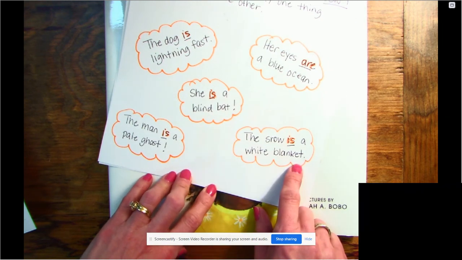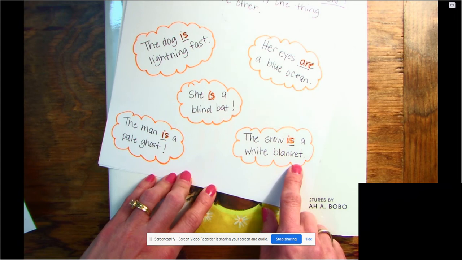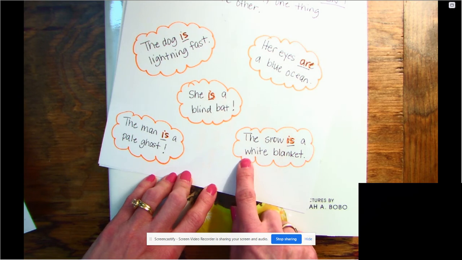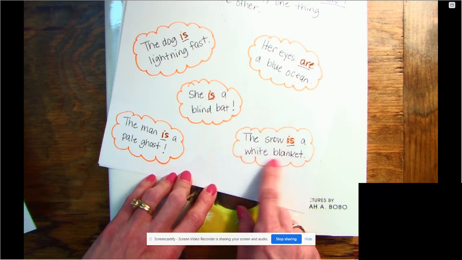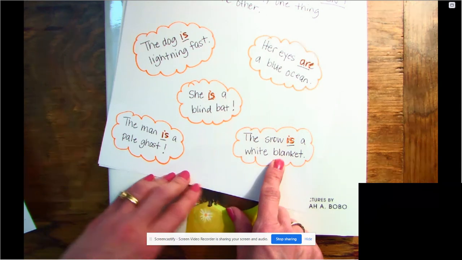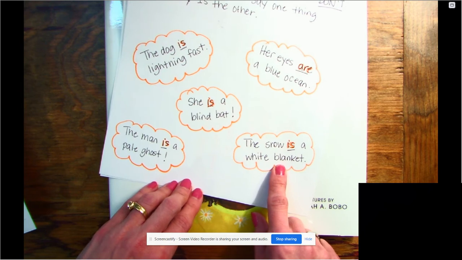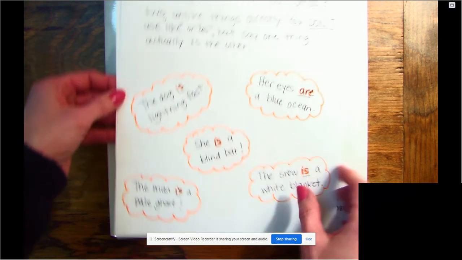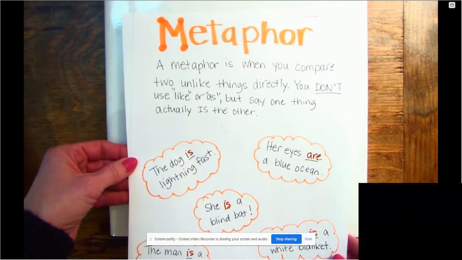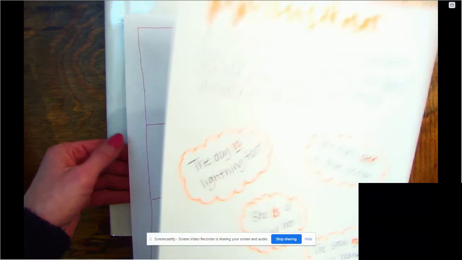And then finally, this is very appropriate for our snow day week. The snow is a white blanket. Right? We've had a couple snow days the last few weeks. The snow is a white blanket. So looking outside and thinking that the snow actually is a blanket, which is true. It's covering the grass and everything underneath it. Okay, so there are two ways that we can compare things, using a simile or a metaphor.